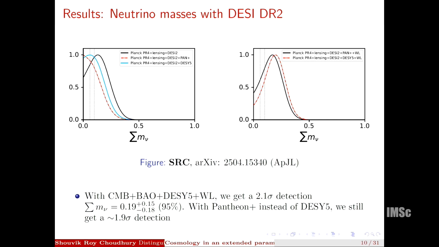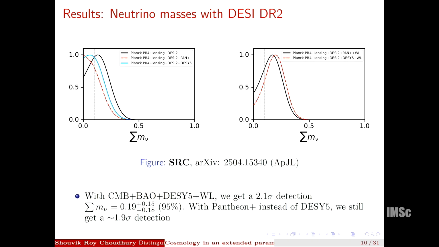For neutrino masses, when we use only CMB plus BAO plus supernovae, what we see is that CMB plus BAO gives us a peak in the positive mass range, and same with CMB plus BAO plus DES 5, but Pantheon Plus doesn't give a peak basically in the positive mass range. But after we use the weak lensing data, there is a strong correlation between S8 and the sum of neutrino masses, and that makes the peaks much better.